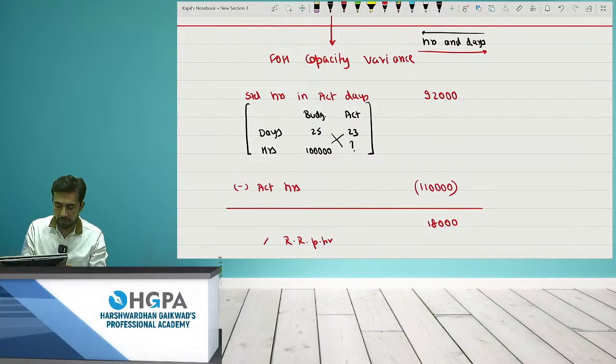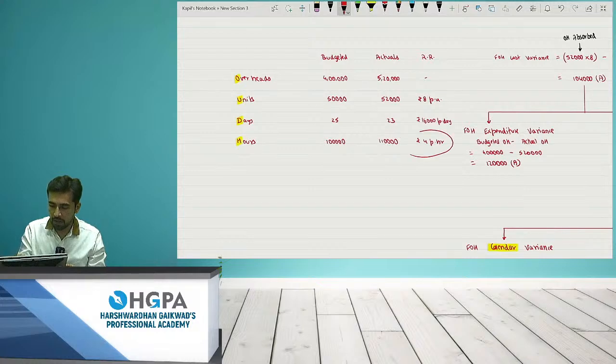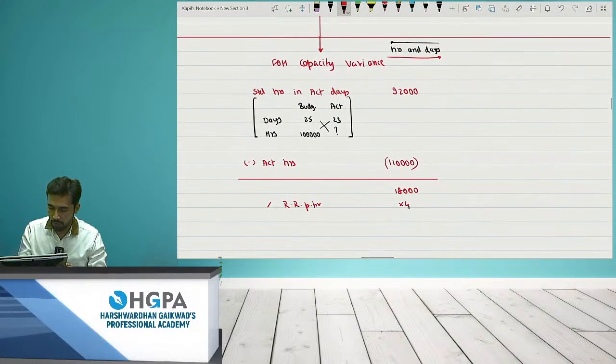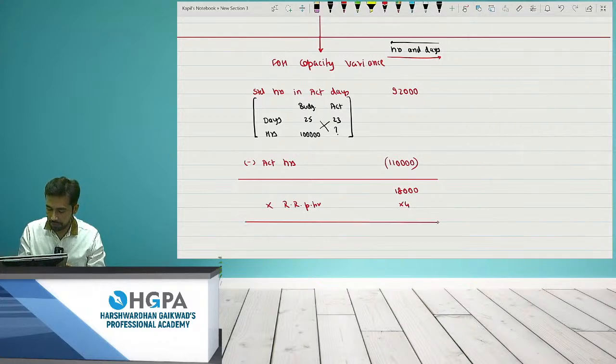And what was the recovery rate per hour? Check the amount. Last point: recovery rate per hour was 4 rupees. So I'll just multiply by 4. And now what I'm getting is 72,000. But can I say this is a favorable situation for me?